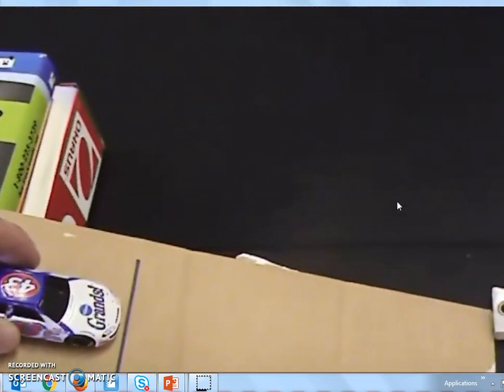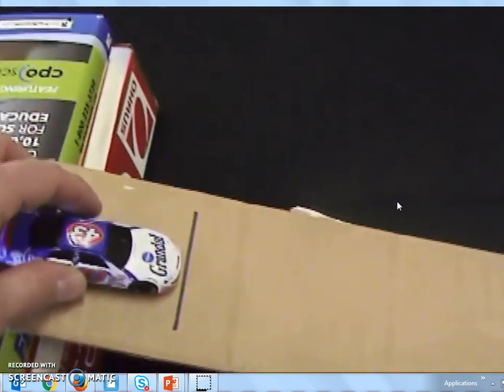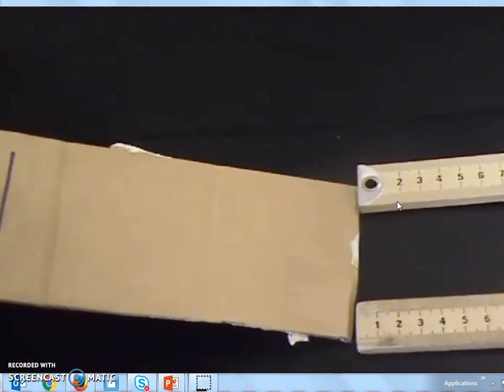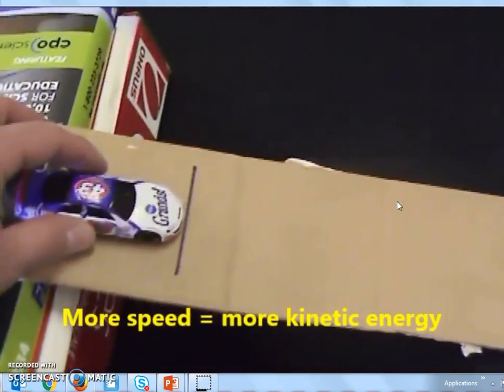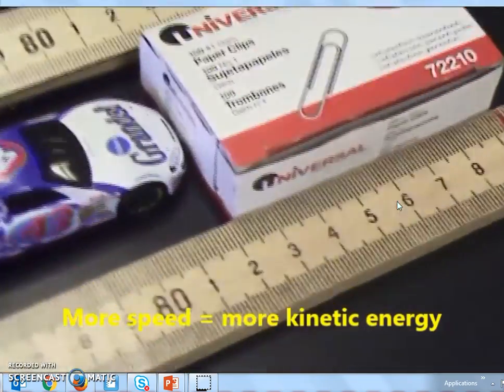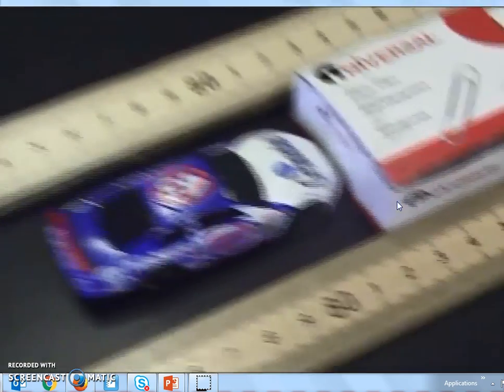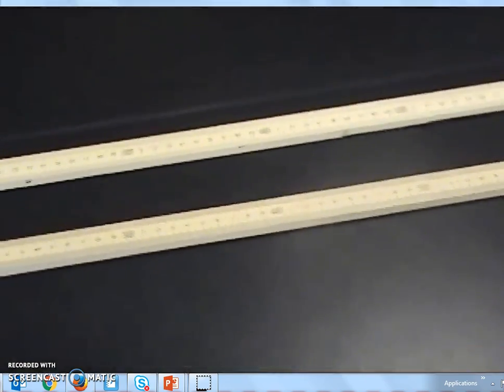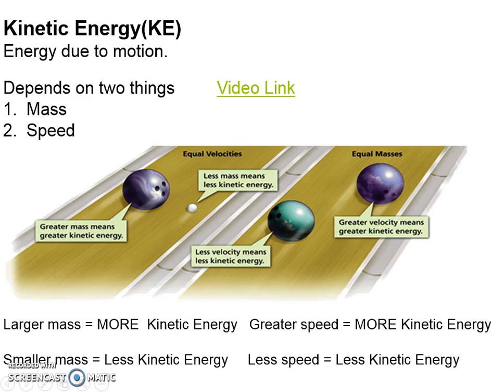So here we go. Car on here. It's now higher, which means we should get more speed, and we should move that box further, thus proving that more speed equals more kinetic energy. Oh yeah, we now went clear down to about 82 centimeters, thus proving more speed equals more kinetic energy. Okay, so that basically sums up what I was just talking about.